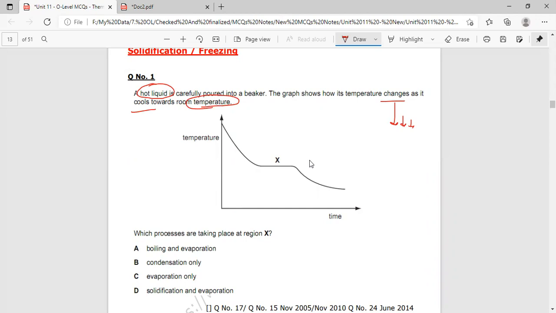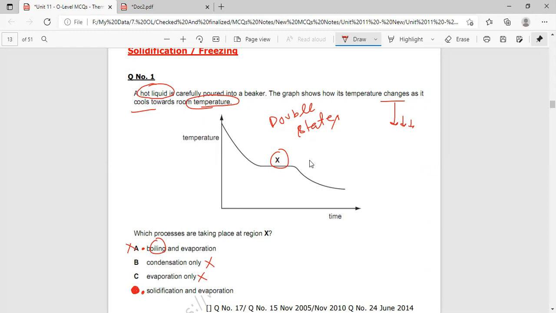Which processes are taking place at the region X? So since constant temperature is there, then definitely double states of matter will be there. So the condensation option is being omitted, the evaporation option is being omitted, and now two options are being left, option A and option D, boiling and evaporation. Since temperature decreases, whenever temperature decreases, the condensation process is there, not the boiling. So option A is also being omitted, and now we are being left with only option D, that is solidification and evaporation.